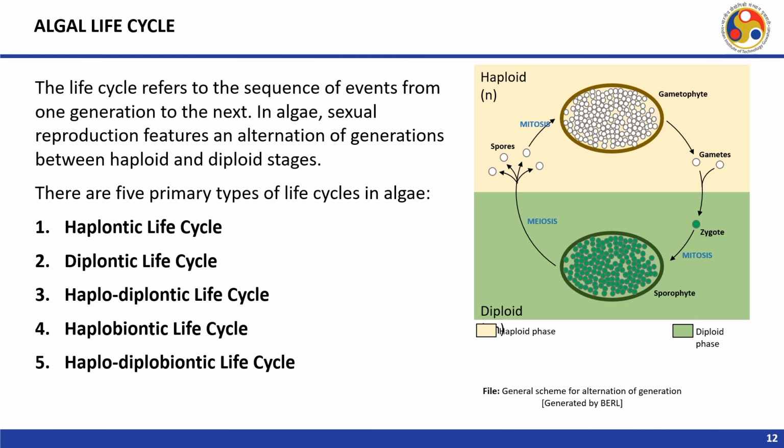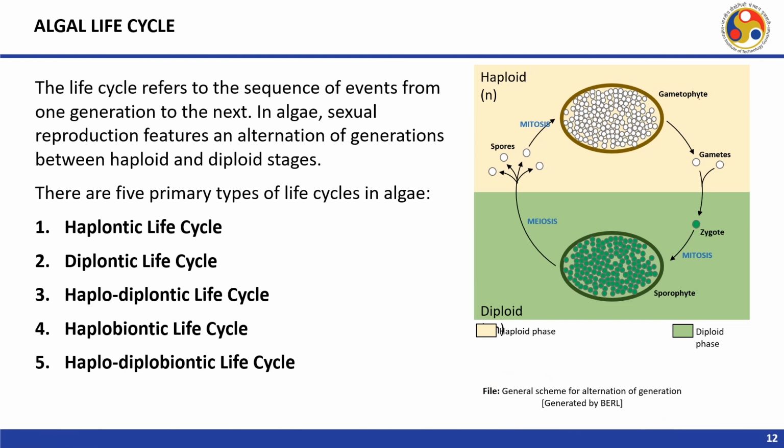Sexual reproduction features an alternation of generations between haploid and diploid stages. So, you have the haploid phase here and the diploid phase here. From the haploid it becomes diploid, and from the diploid it becomes haploid. This is a general scheme for alternation of generations.